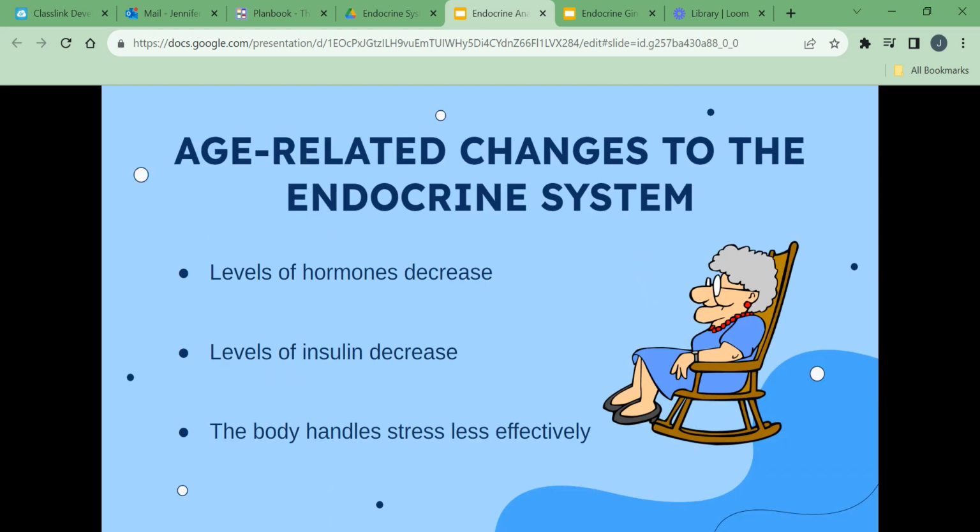Some age-related changes to the endocrine system include levels of hormones decrease, levels of insulin decrease, and the body handles stress less effectively. Menopause also occurs in women. Menopause is the point in time 12 months after the woman's last period. It occurs due to a natural decline in reproductive hormones.